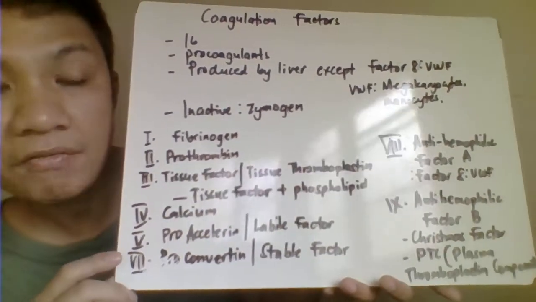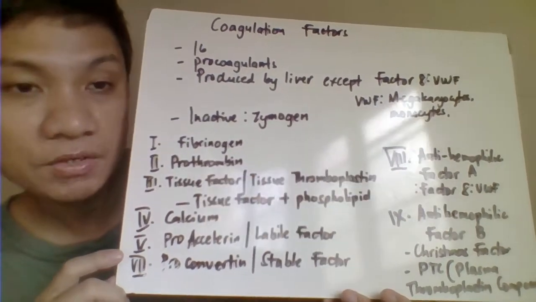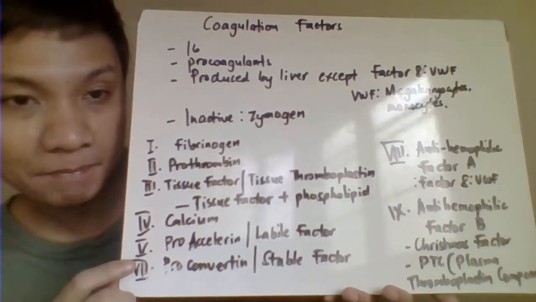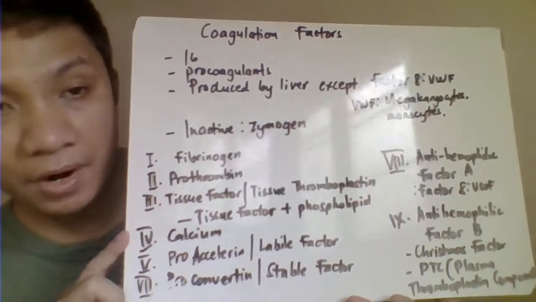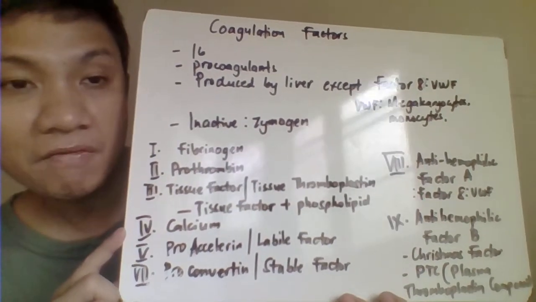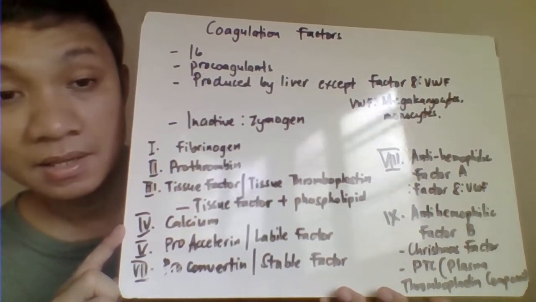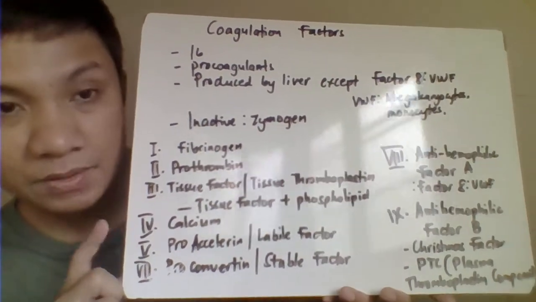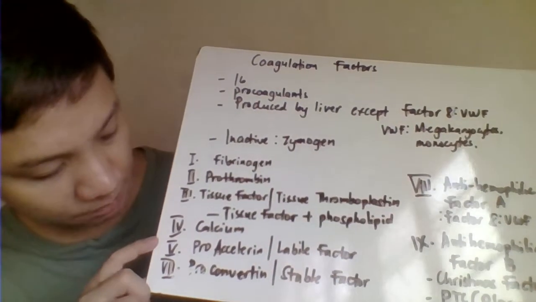Coagulation factor 2 is your prothrombin. Factor 3 is your tissue factor. It's a combination of your tissue factor plus your phospholipid, or other name for that is your tissue thromboplastin. Factor 4 is your calcium ions. This is also different from all the other coagulation factors because this is not classified as either serine protease or cofactor. Because this one is an ion, calcium is needed for the coagulation process.